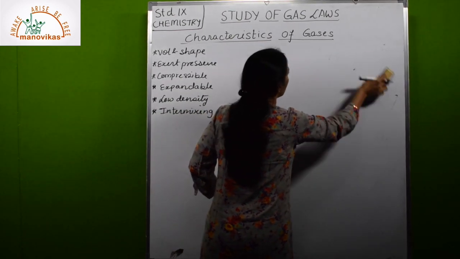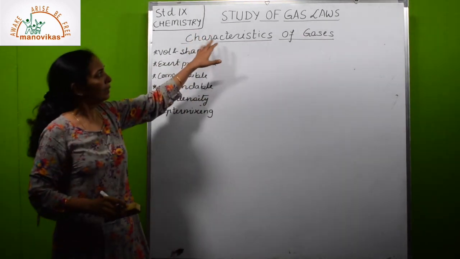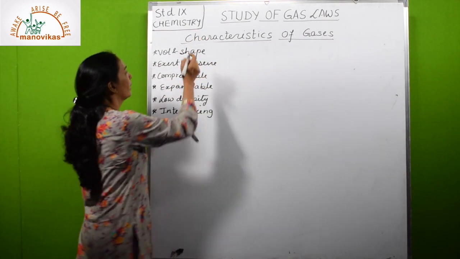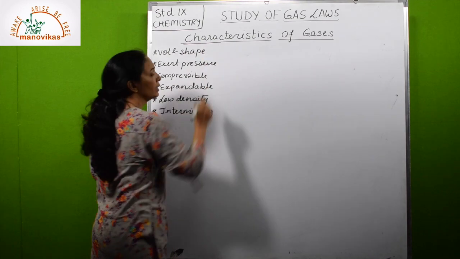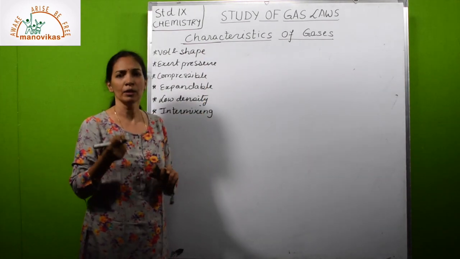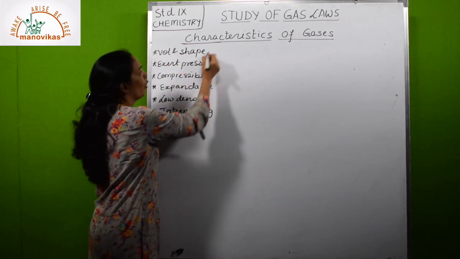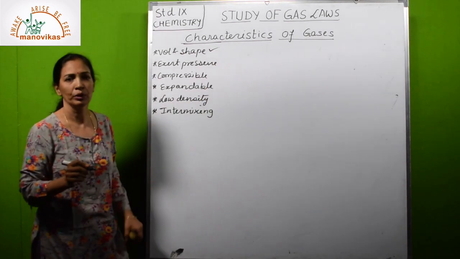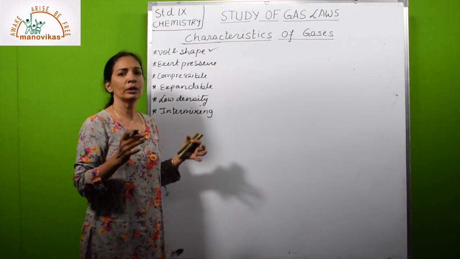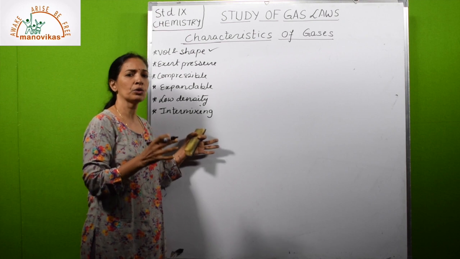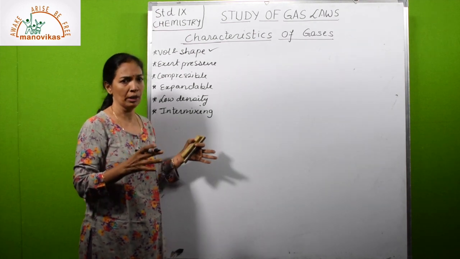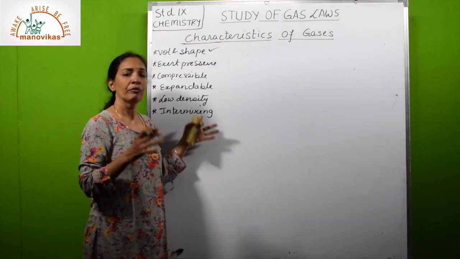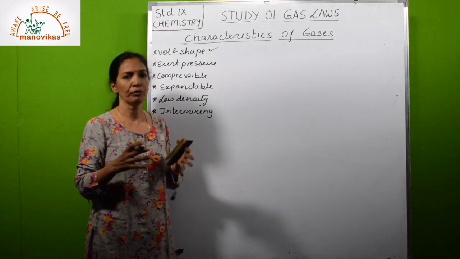Before starting anything, let us see the characteristics of gases. All the characteristics of gases, let us revise and learn some more. So first is volume and shape. Now we know that solids have a fixed volume and fixed shape. Liquids have fixed volume but they take the shape of the container.